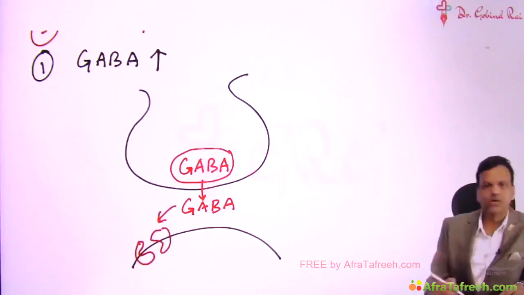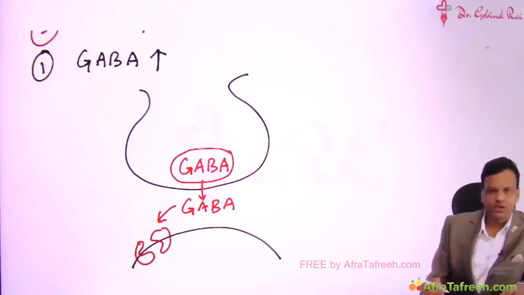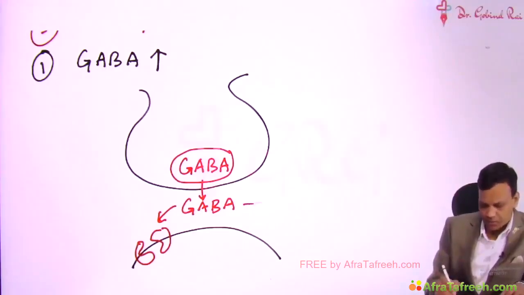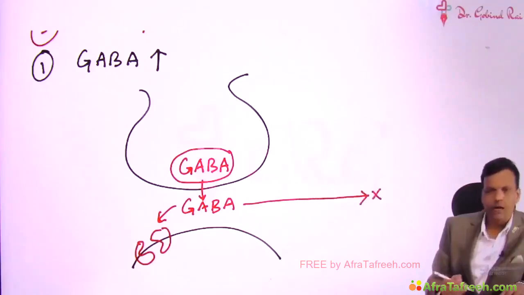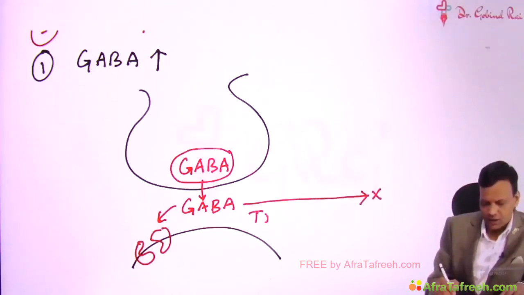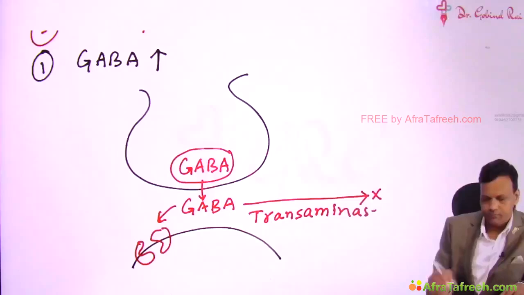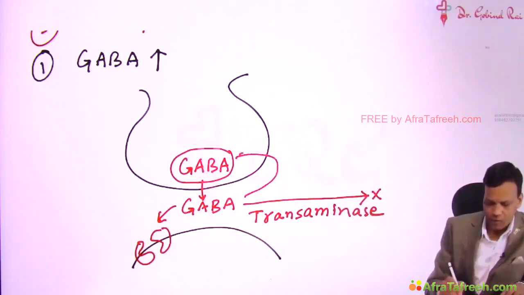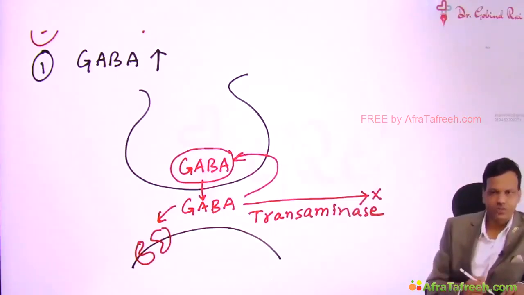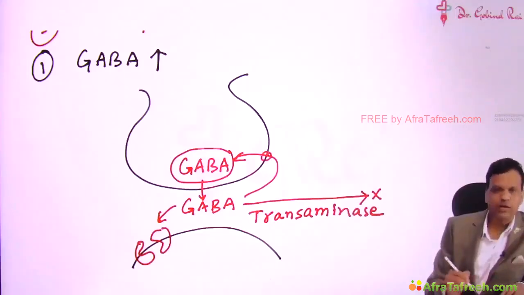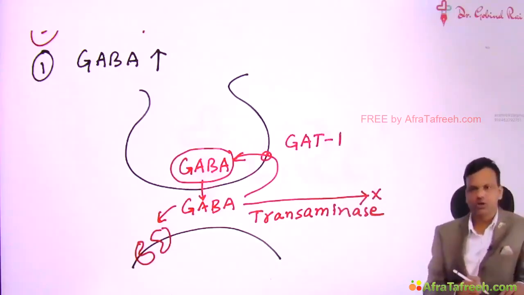So GABA opens the chloride channels, that will depress the brain. Now we need to stop the action of GABA, and the action of GABA can be stopped by either metabolism, and GABA is metabolized by an enzyme called GABA transaminase. Or we can stop the action by reuptake. So GABA can go back into the vesicle, the action stops, and the transporter which helps in reuptake of GABA is called GABA transporter 1, or in short GAT1.